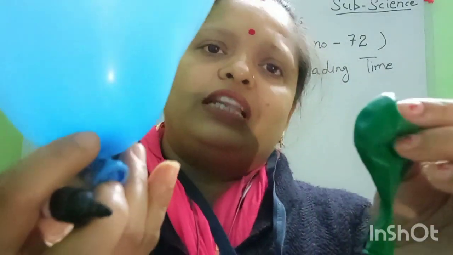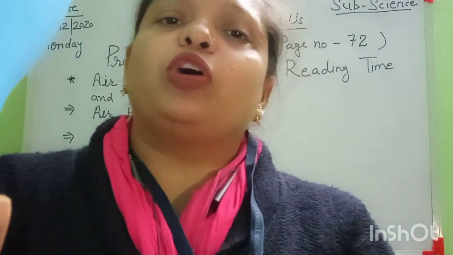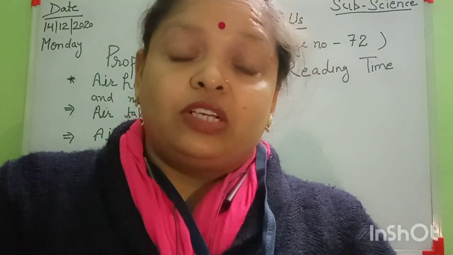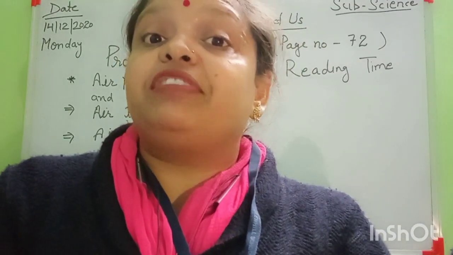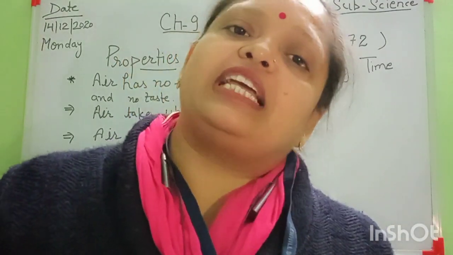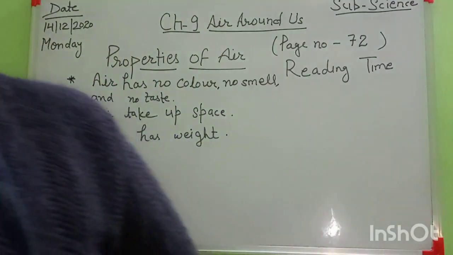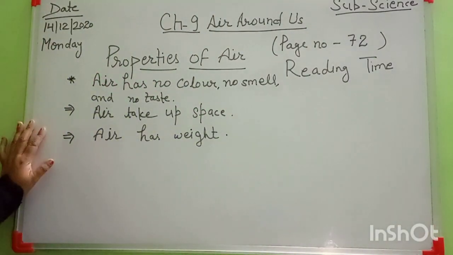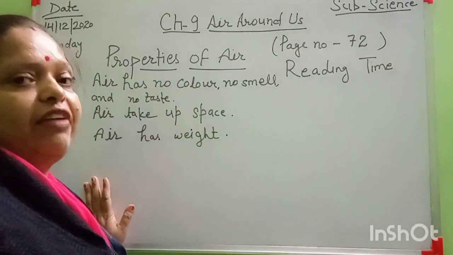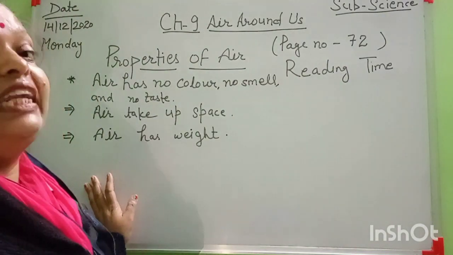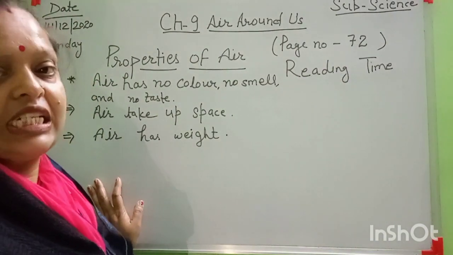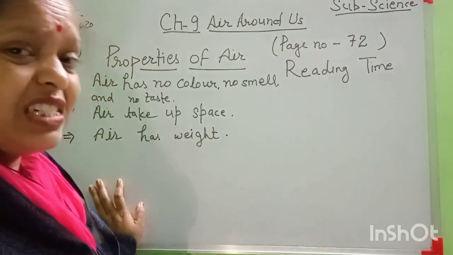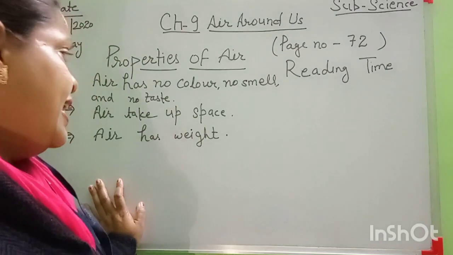Like that, you take one empty ball and one big ball. Which ball is heavier? The big ball, no? It means air has weight. I think these two or three points are clear now. We cannot see air, we can feel it. And air contains dust, different kinds of gases, water vapors, germs, etc.